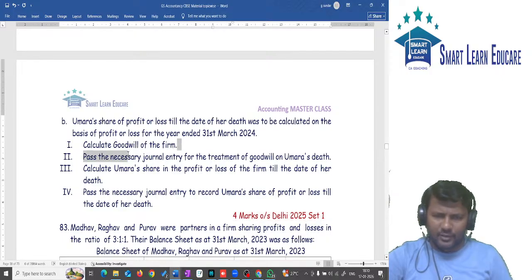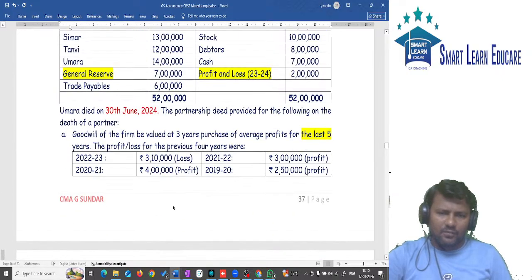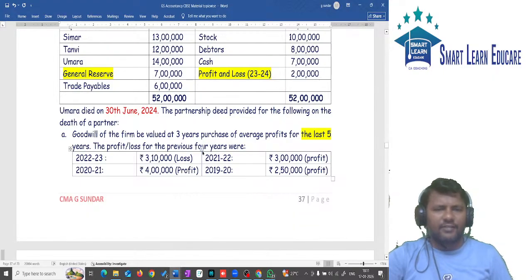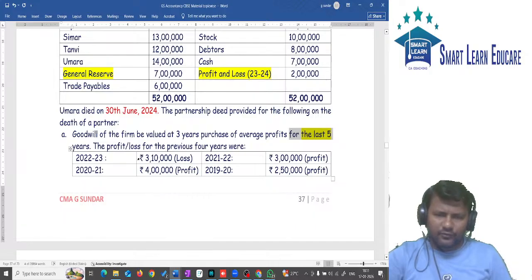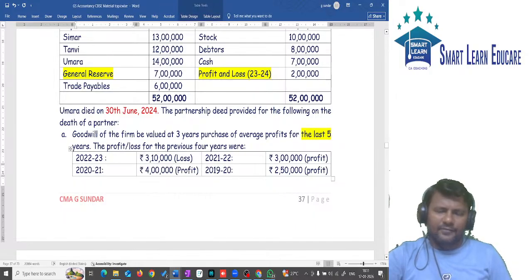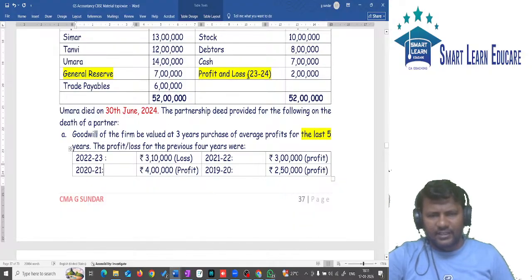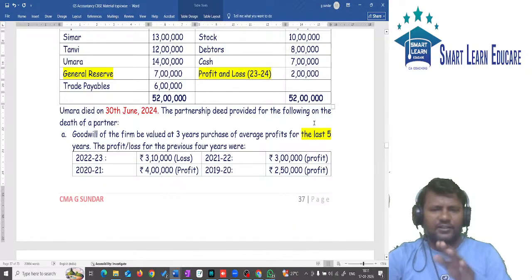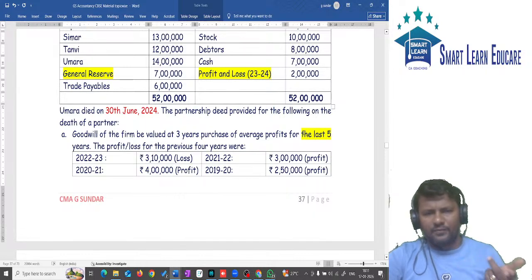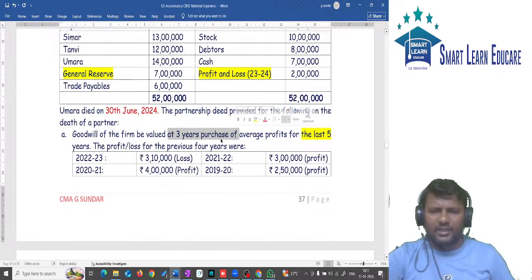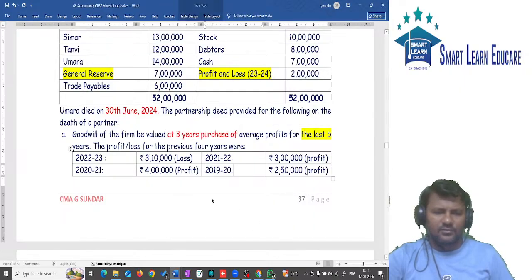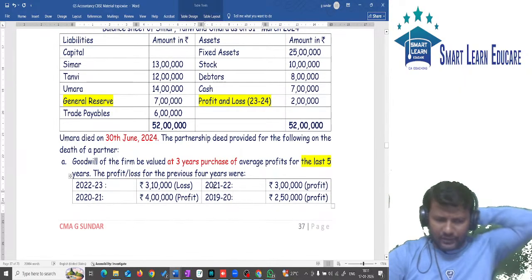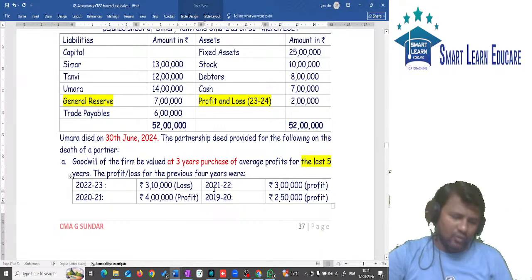First calculate goodwill. What method have they used to calculate goodwill? They have used the average profit method. Average profit of 5 years. But the question gives only 4 years' profit. So for goodwill first you should take 5 years' profit including the current year profit 2023-24 and then find the average profit. Using the average profit, first find goodwill, and goodwill is to be multiplied with the number of years of purchase. How many years of purchase? 3 years of purchase. 1 minute time for finding goodwill. Tell me what the goodwill is.